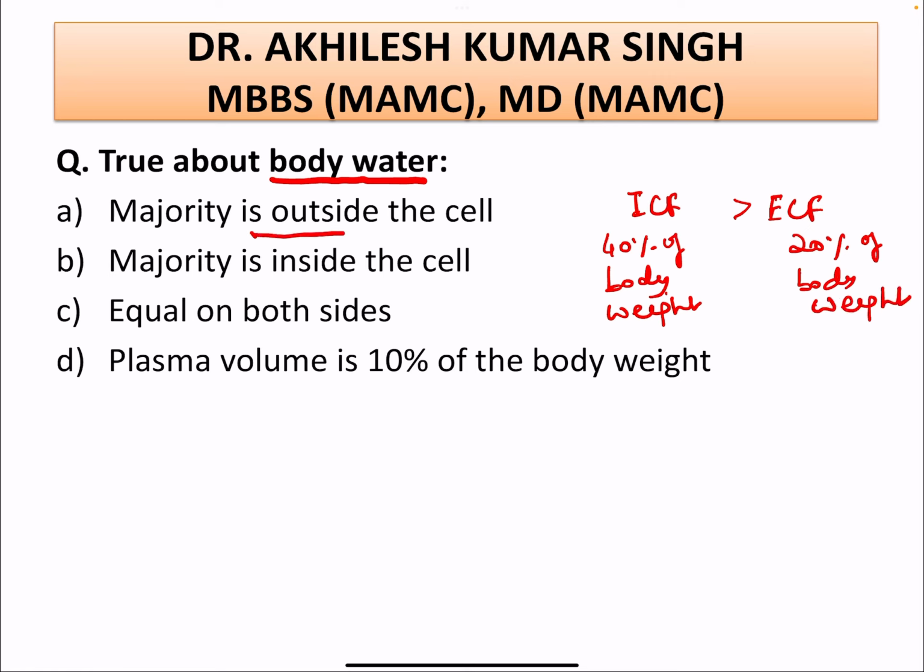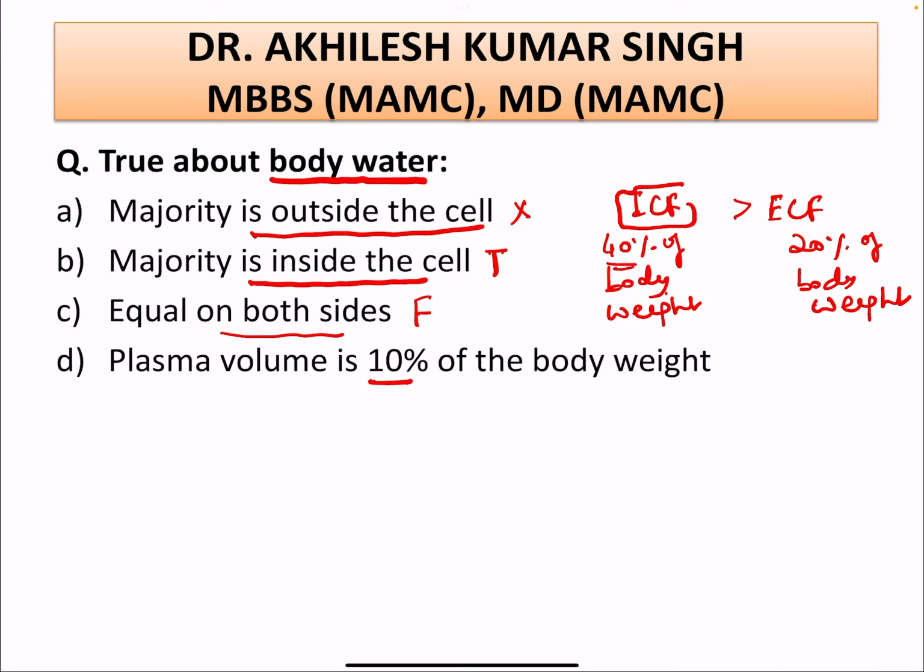So majority is outside the cell: this is a wrong statement, because the majority is inside the cell. ICF is 40%, so majority is inside the cell. This is the true statement. Equal on both sides is the false statement.